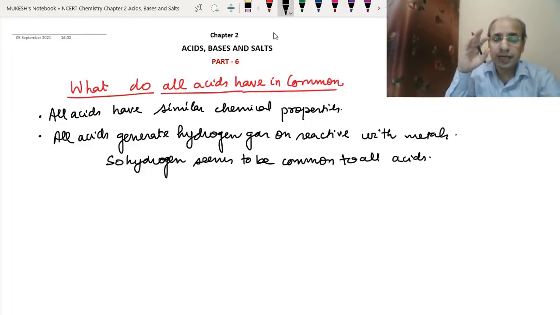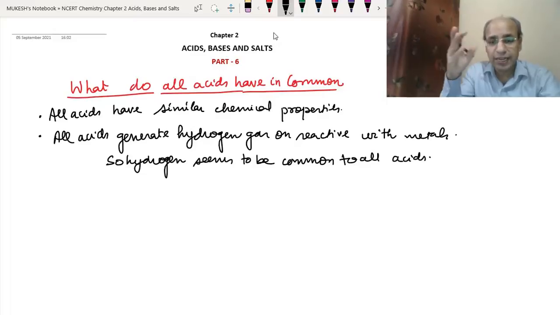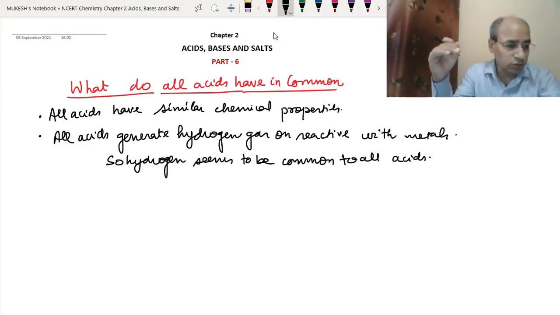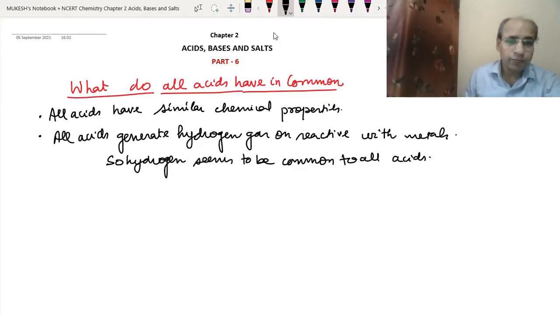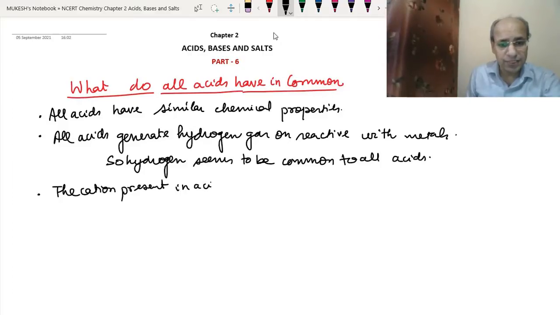Okay, so they produce the hydrogen ions and the negative ion also. The cation which is produced in an acid is always the hydrogen ion, whatever type of acid you take, whether a weak acid or a strong acid. It will always produce the hydrogen ion in the aqueous solution. So this is also common. We can write that the cation present in acid is hydrogen ion.